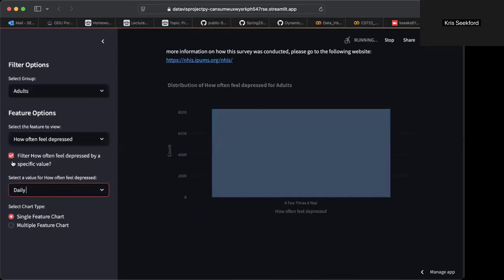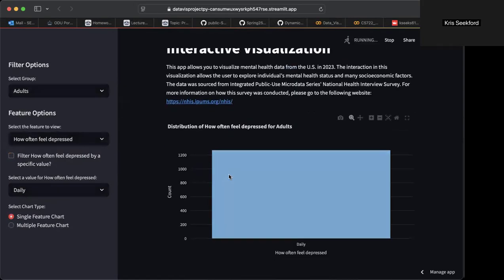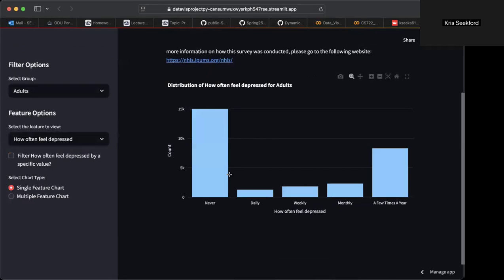You can do that, which doesn't really show much because a bar chart is supposed to be comparing the counts or frequencies or values of different categories. And when you do that, you only have one category. So that doesn't help until we go to the second part, which you can see down here. There's a select chart type, and it's automatically selected a single feature, but you can go ahead and select multiple feature.